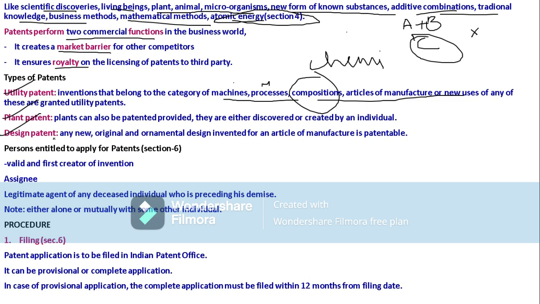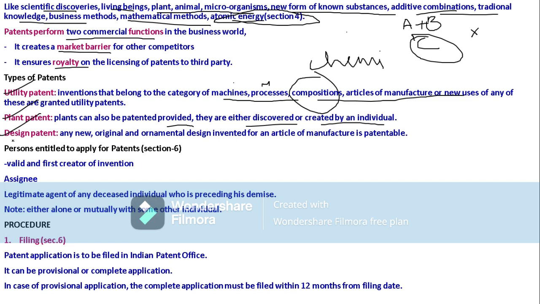Then if we see plant patent, plants can also be patented, provided they are either discovered or created by an individual. Plants already exist, so the person invents a distinctive nature in that plant. For example, that distinctive nature may help to cure cancer. So for that invention, a plant patent will be given to that particular person.